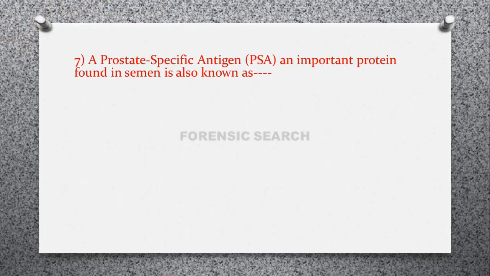Then the next question is, a prostate specific antigen, that is PSA, an important protein found in semen, is also known as option A P33, option B P3, option C P30, and option D P300. So correct answer of this question is option C, that is P30.